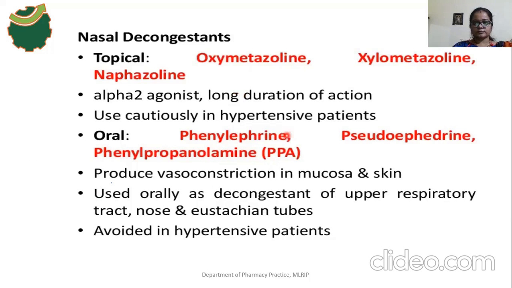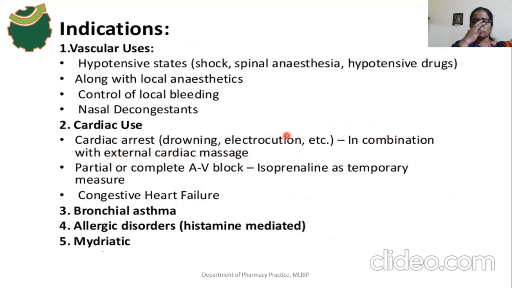Next, the indications, the overall uses of these adrenergic drugs. The first one is vascular uses, that is hypotensive states. The drug is used for the treatment of hypotension. Hypotension occurs due to shock, such as septic shock, and in septic shock the blood pressure is reduced drastically. So that's why these adrenergic drugs are used for the treatment of hypotension.